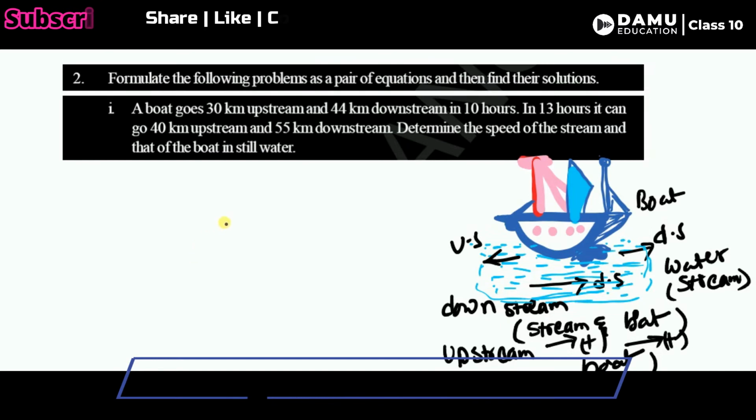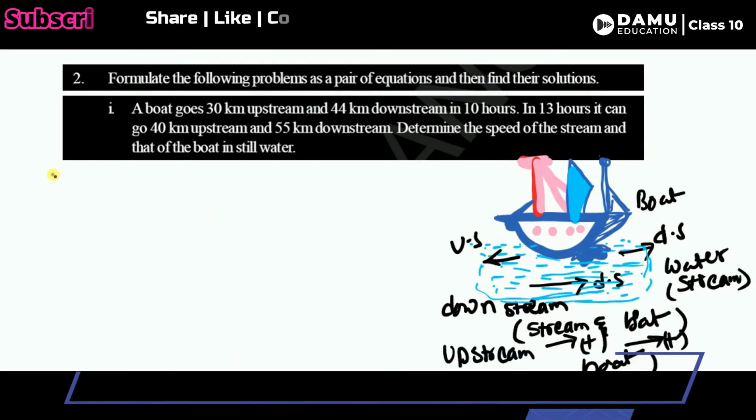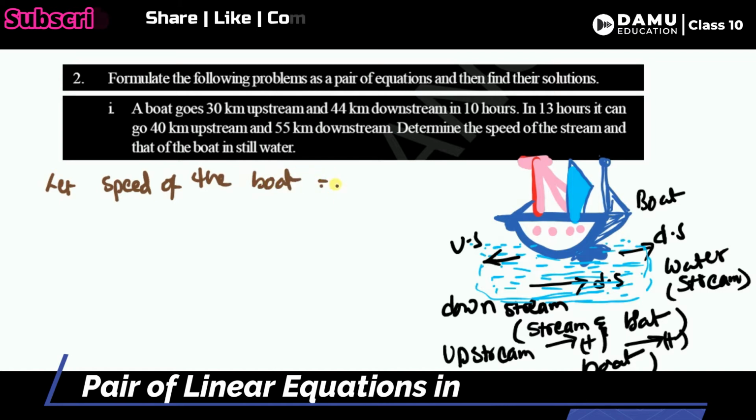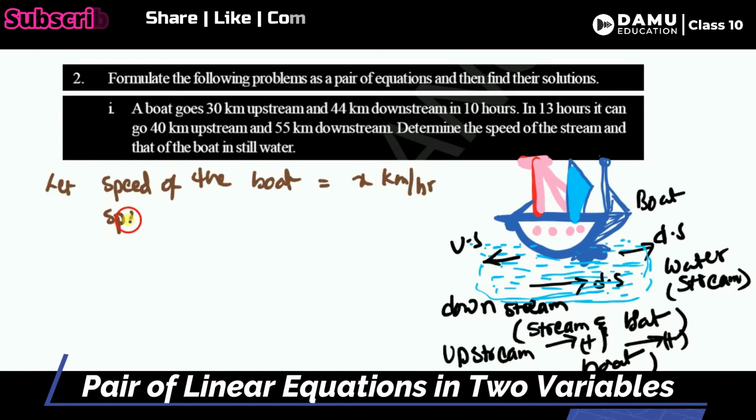So let's take the speed of the boat. Let the speed of the boat be x kilometer per hour, and the speed of the stream be y kilometer per hour.